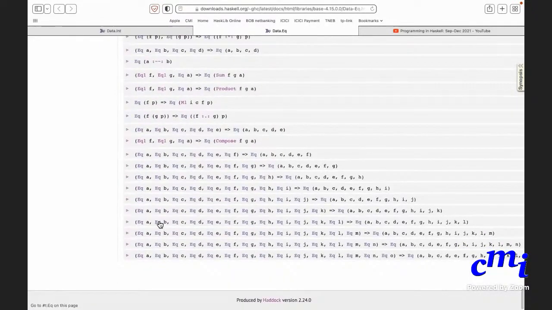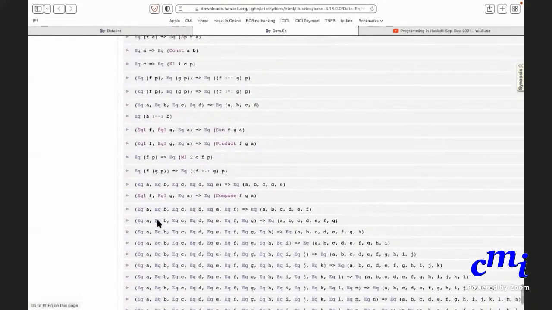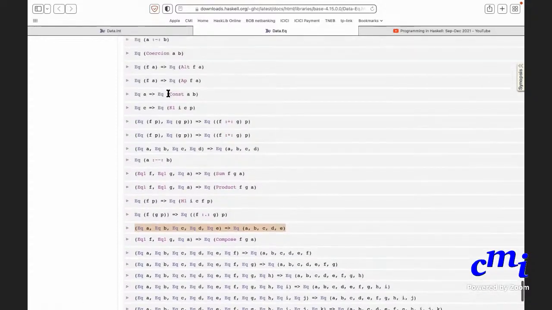So I think you missed it. So it went up. Yeah, here. If EQ A and EQ B, for instance, here they have installed something like this even. If EQ A and EQ B, then you see that EQ of A, B, C, D, E, whatever. EQ A, EQ B, EQ C, EQ D, EQ E, then EQ of quintuples, as they are called. They are installing all these definitions. Here you have somewhere up there you have this definition.